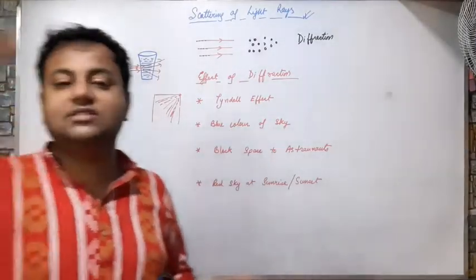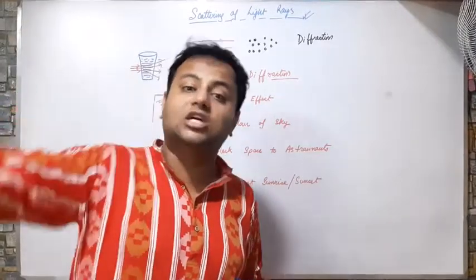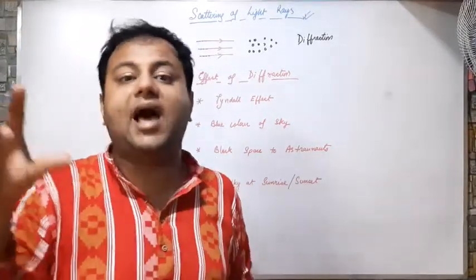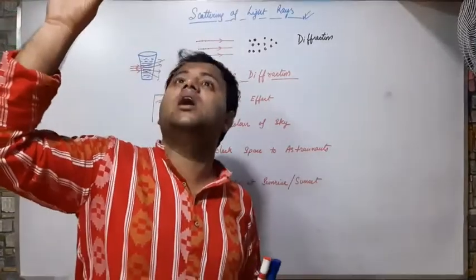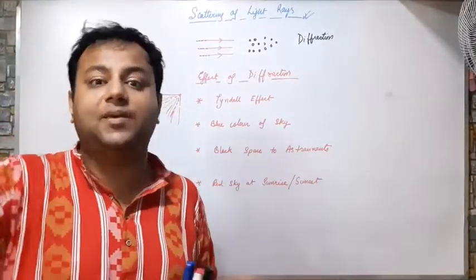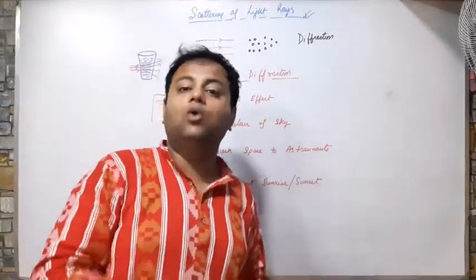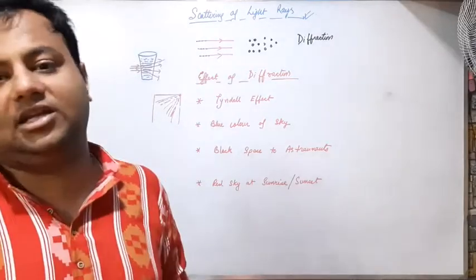Then why, you must have seen the photographs that are taken from the moon or from the outer space, the space appears black. But when we see towards the sky above, we see the sky as blue. But the astronaut sees the space as black. Why? Because in the outer space, we don't have air particles.